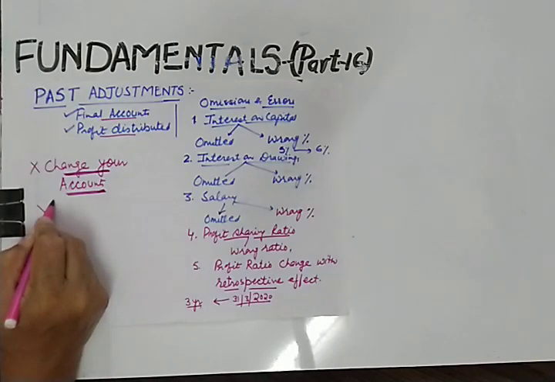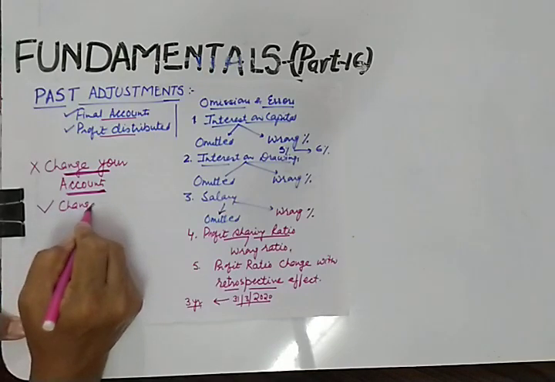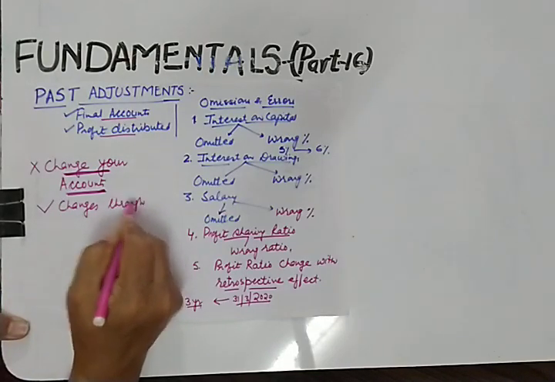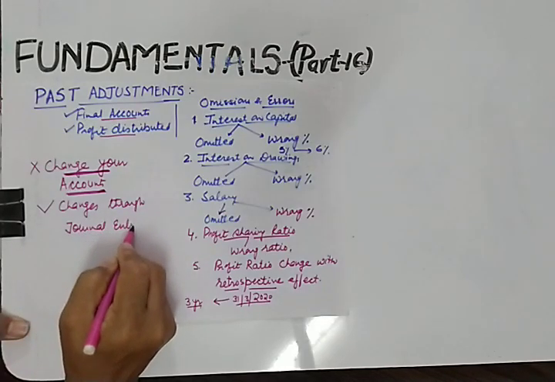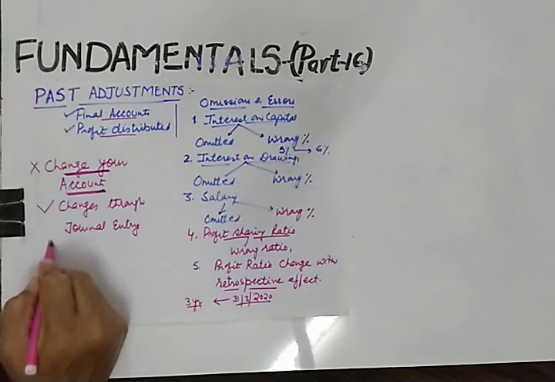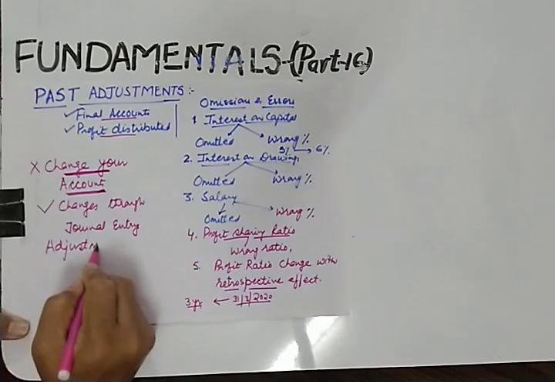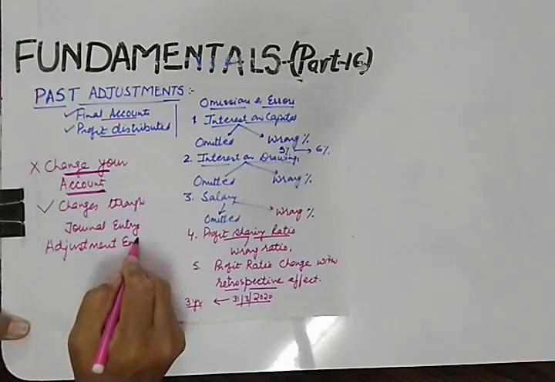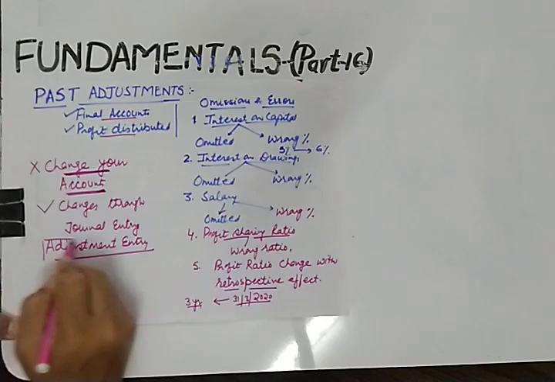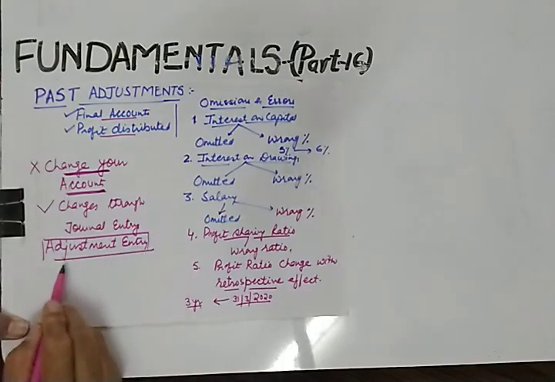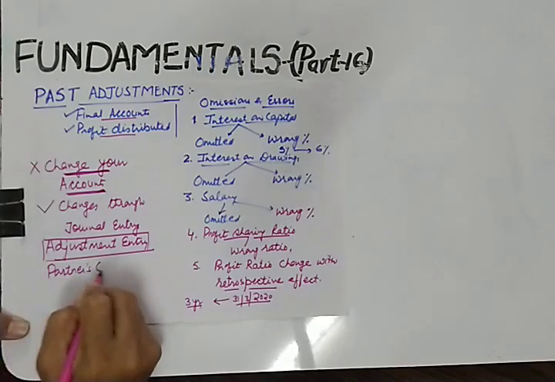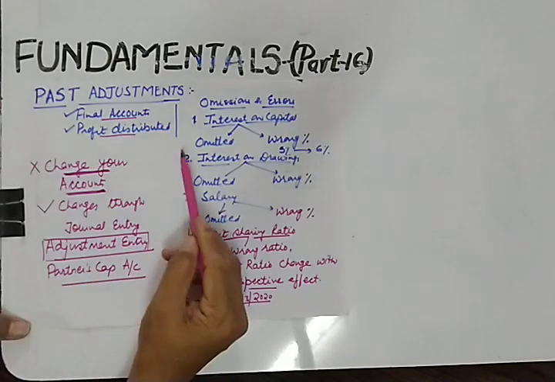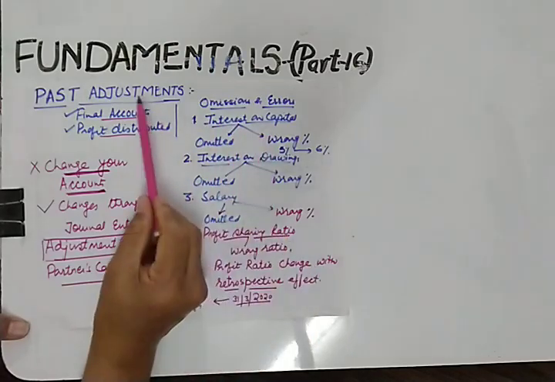So here also you will make changes through a journal entry, and this entry is a special entry which is known as an adjustment entry. Why is this known as an adjustment entry? Because in this case you will not disturb your profits, you will only make the adjustment through the partners' capital accounts. So I hope the introduction of past adjustment is clear to you.